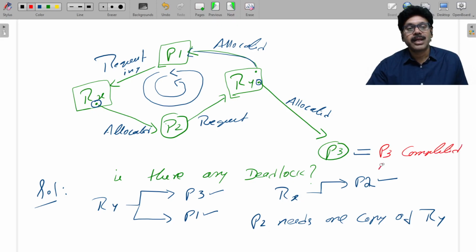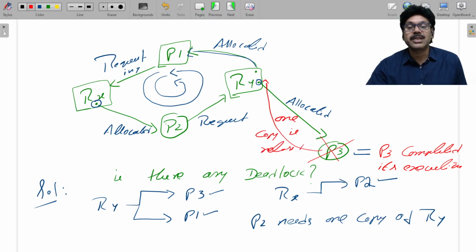P3 completed its execution. That's it. When it is executed, it is removed from the queue. The OS will remove it and one copy will be released back. When that copy is released, observe carefully. This copy is released. Earlier it was busy, and now it becomes free. And this one is busy.